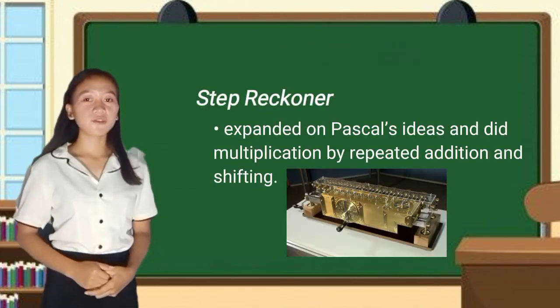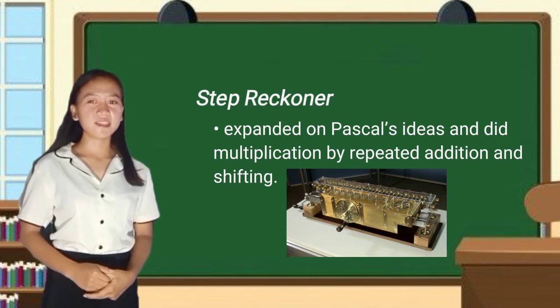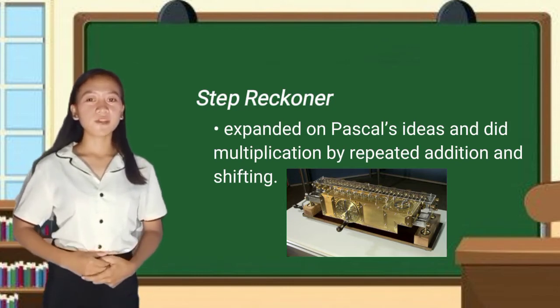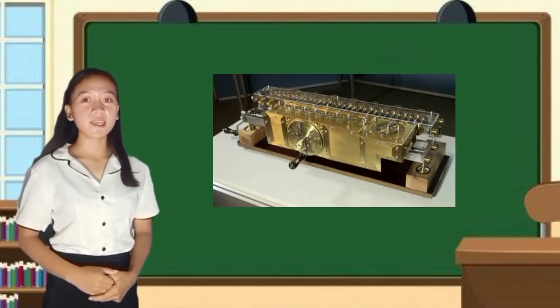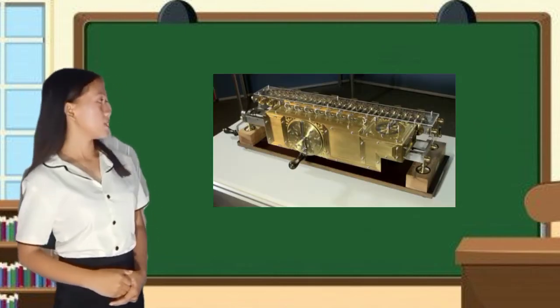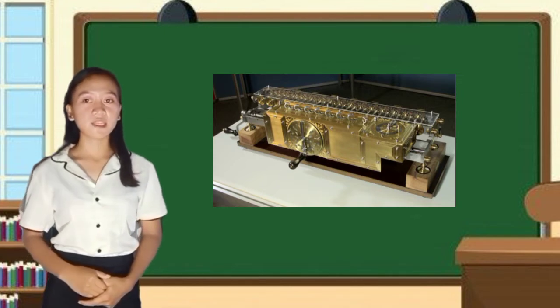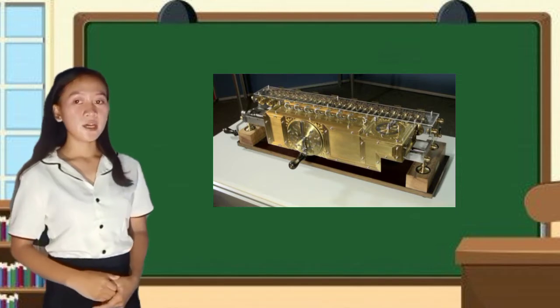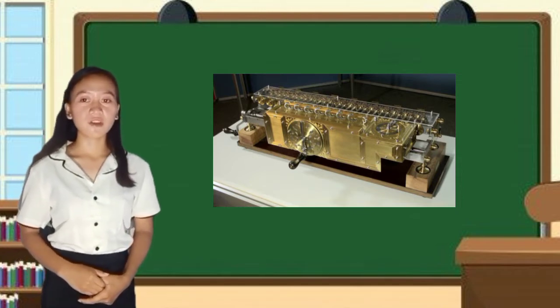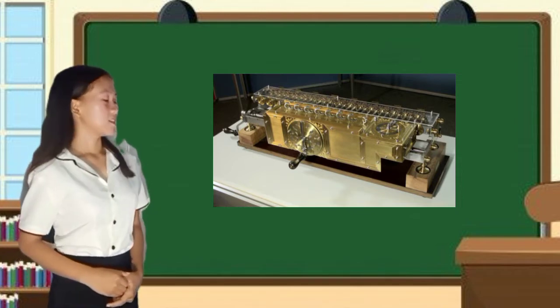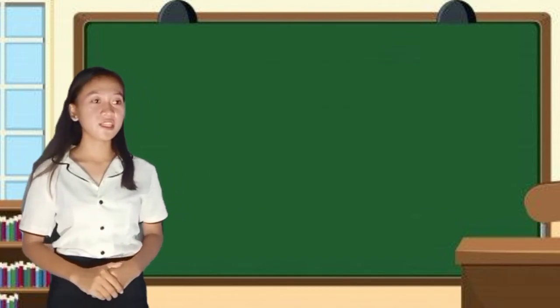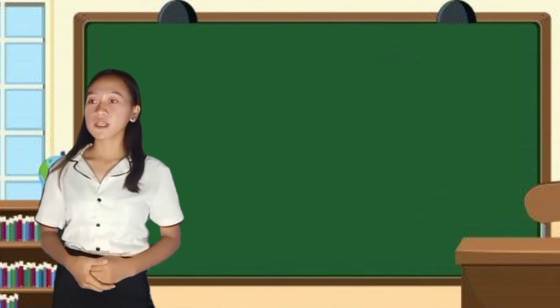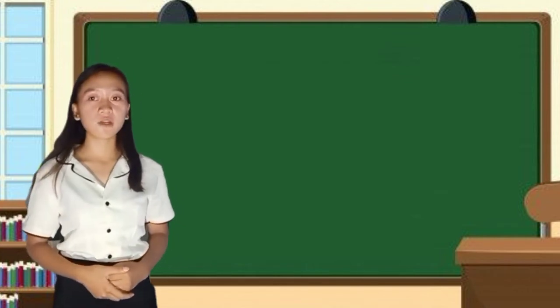The step reckoner expanded on Pascal's ideas and did multiplication by repeated addition and shifting. The Leibniz wheel consisted of a cylinder with a set of teeth of increasing length. It was used in automatic mechanical calculators until the development of the electronic calculator in the mid-1970s.